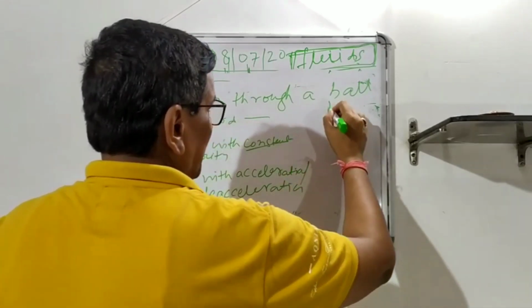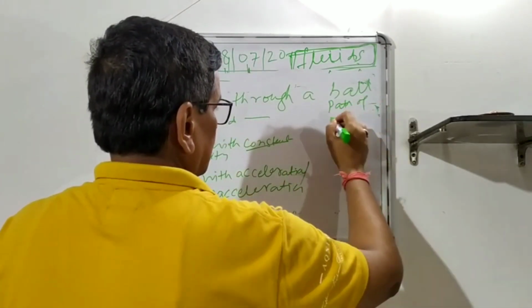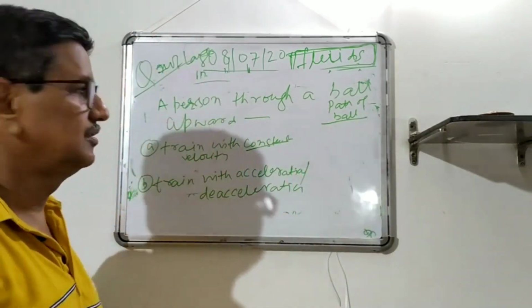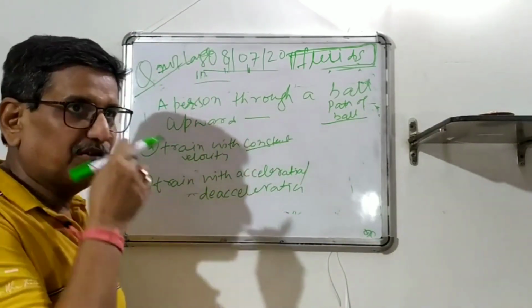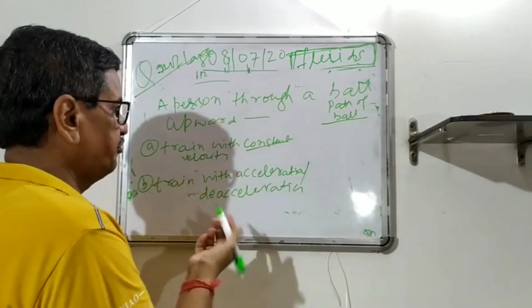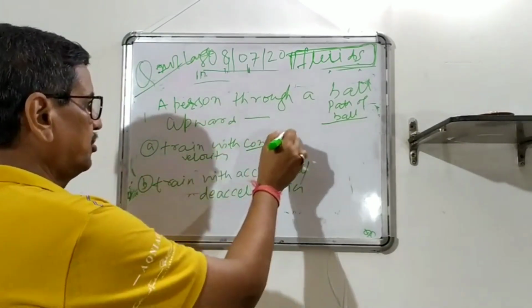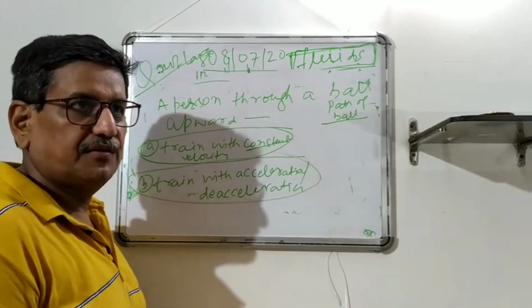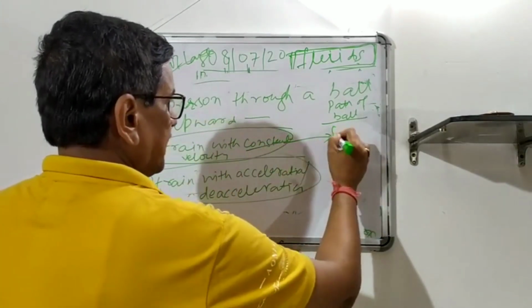So what will be the path of the ball, or will the person be able to catch the ball? Somebody should answer. I will just give a few hints. You know where Newton's second law of motion and inertia are valid. That is the hint to develop. In this case you will be able to catch the ball.